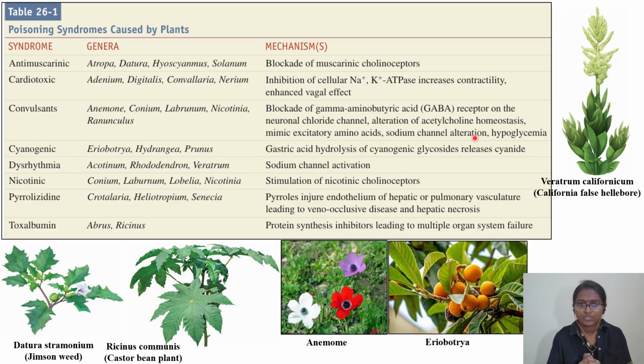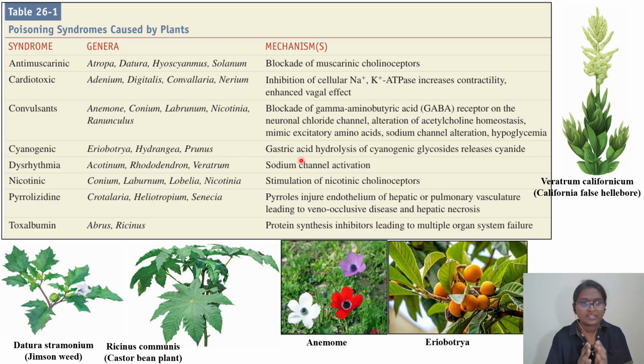Coming to the fourth one, that is cyanogenic. In the previous video we have also seen this in the case of cyanide poisoning, so try to correlate and remember. In cyanogenic we have Areobitra, this is the plant. These will naturally release cyanogenic glycosides, hydrogena and prunus. What they do is cause gastric acid hydrolysis of the cyanogenic glycoside, and thereby they release cyanide, and cyanide causes poisoning, methemoglobin, all this type; you remember the mechanism. Decrease in oxygen carrying, a hypoxic condition to the CNS as well as the heart, thereby causing the toxicity.